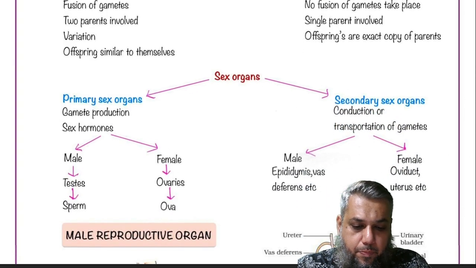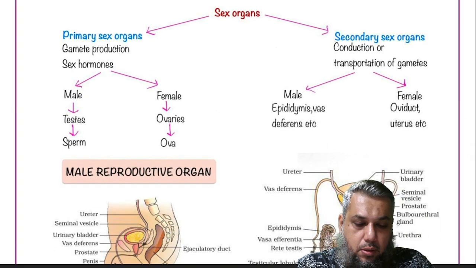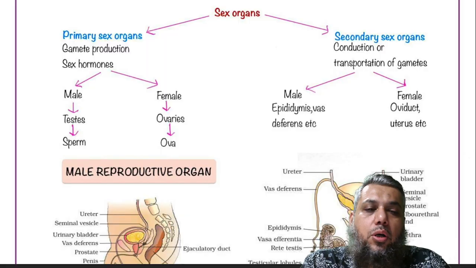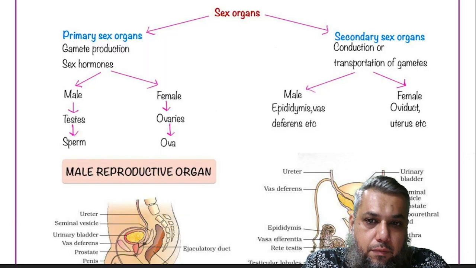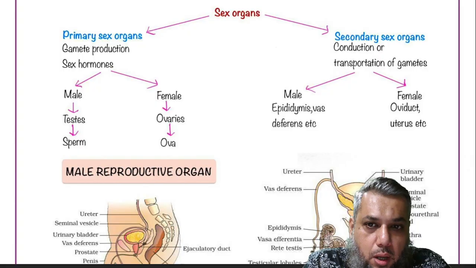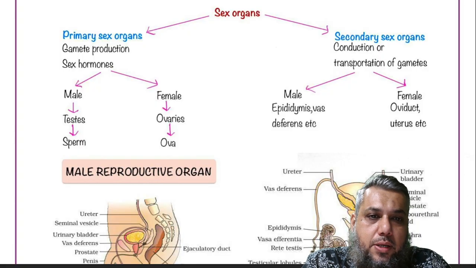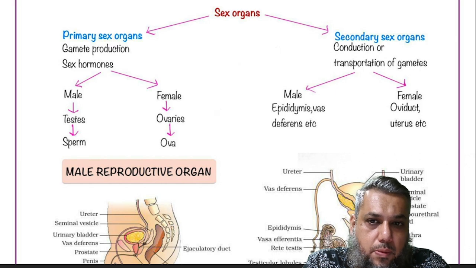In human beings, we have got two sexes, male and female, and both the sexes show the presence of sex organs. These sex organs can be classified as primary sex organs and secondary sex organs. Primary sex organs are also called gonads. These help in gamete production and the formation of sex hormones.